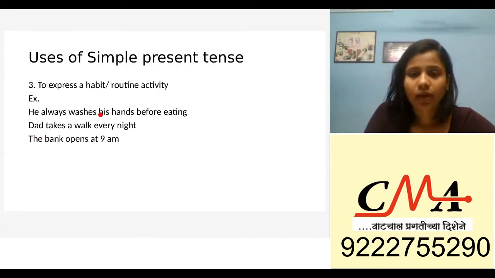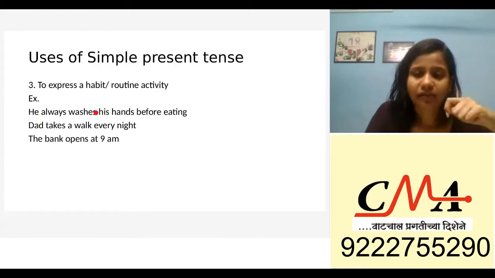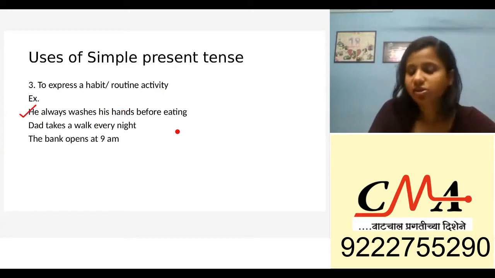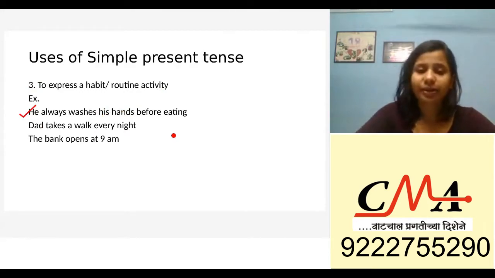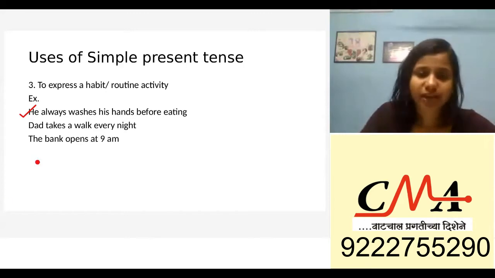Next, to express a habit, routine, or activity. So he always washes his hands before eating. Now this is a routine, or a habit. He has this habit of washing his hands every day, right? Dad takes a walk every night. The bank opens at 9 a.m. Now these are routine activities.